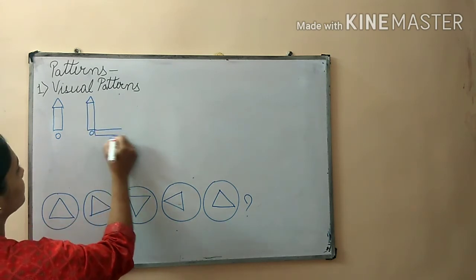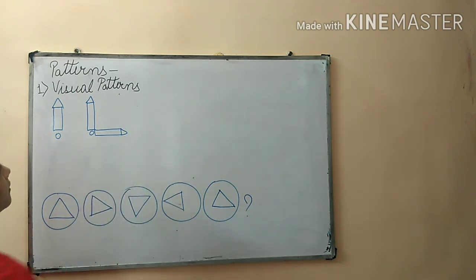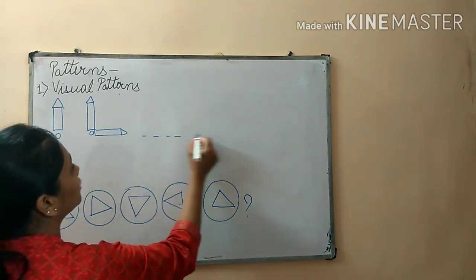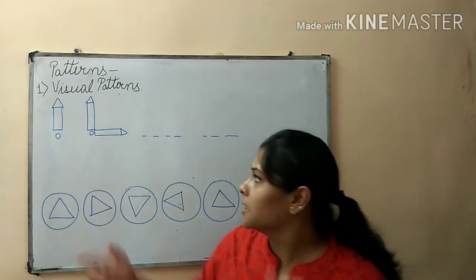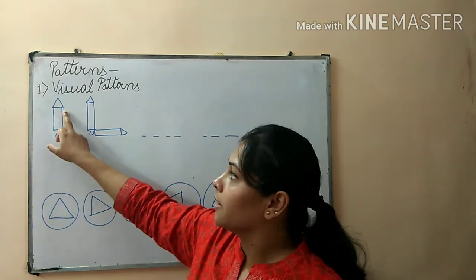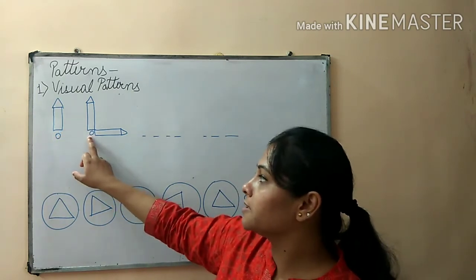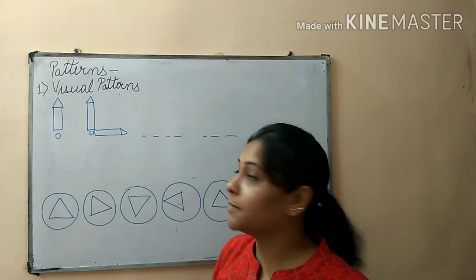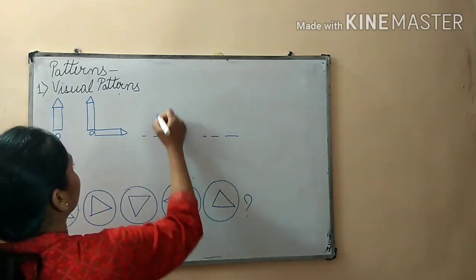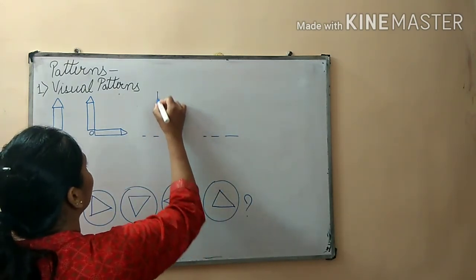Like this. Okay, if I say continue 2 more patterns in the series, will you be able to? Yes, there is one circle and one arrow upside, then this circle is the same and one arrow here, one arrow is the sleeping arrow, and then obviously we are able to continue it.